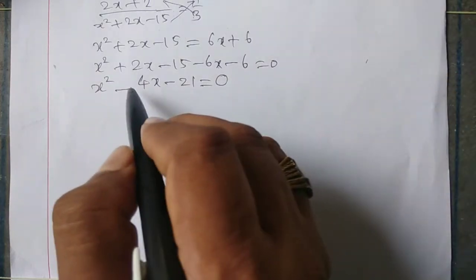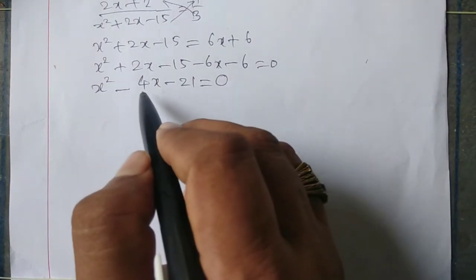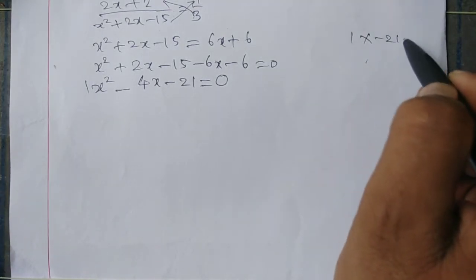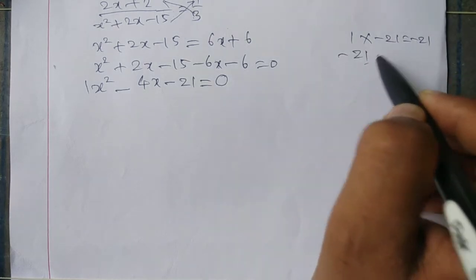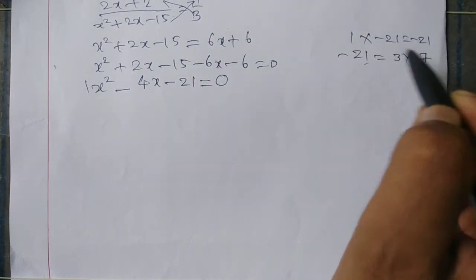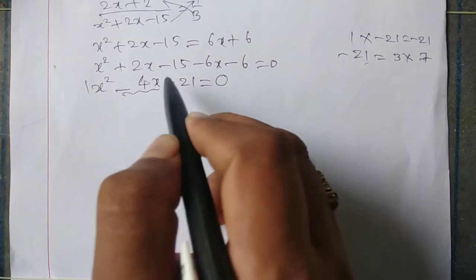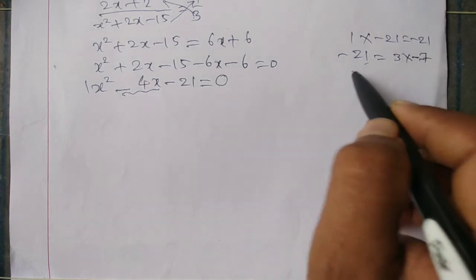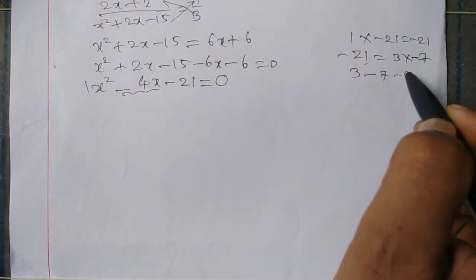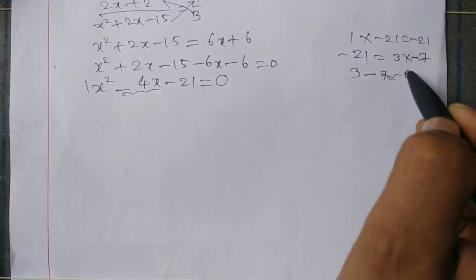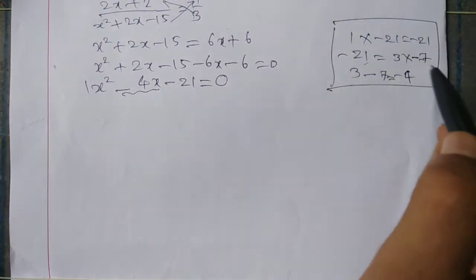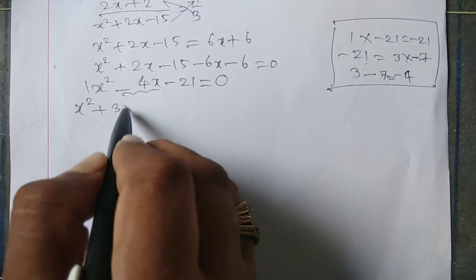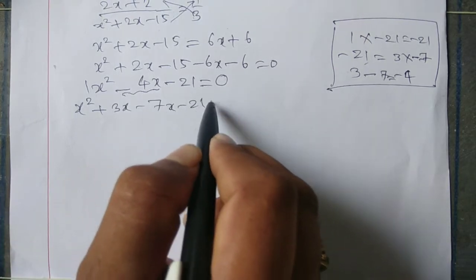We can factorize to find the roots. Minus 21 is minus 3 sevens. To get the middle term minus 4x, we should keep minus for 7, then 3 minus 7 is equal to minus 4. So we can split the middle term: x square plus 3x minus 7x minus 21 is equal to 0.